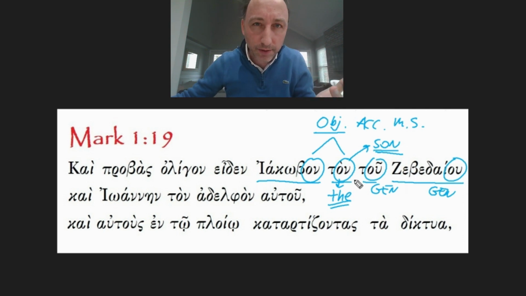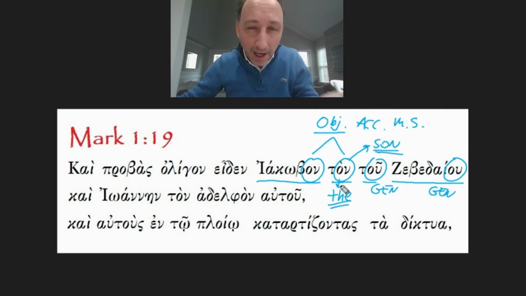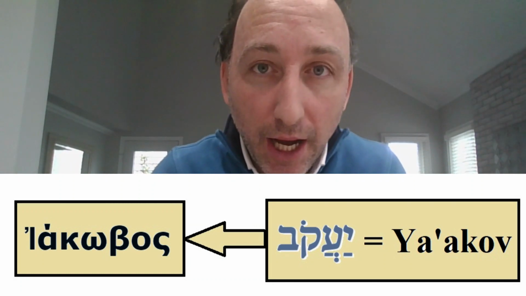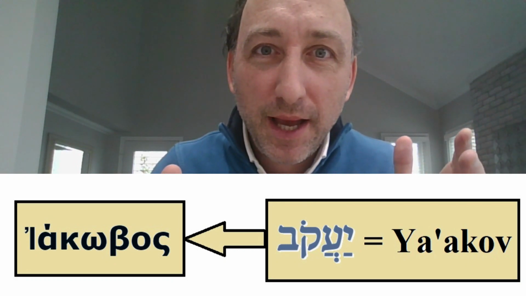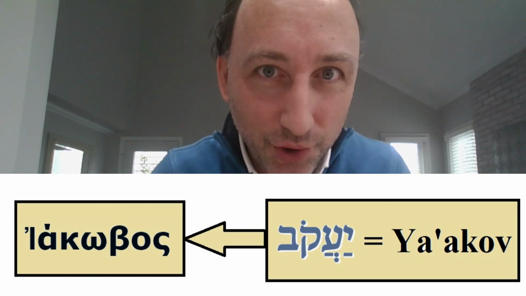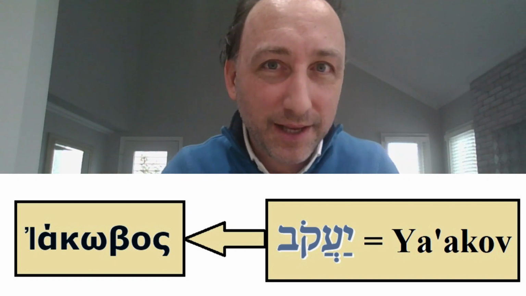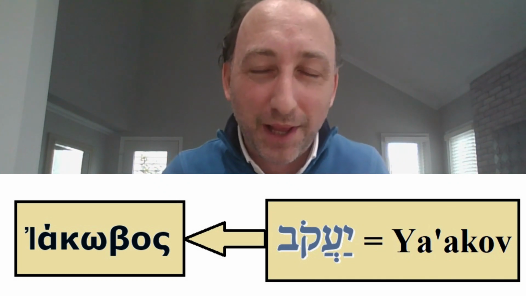Now, who is this Iakobon? Well, you would tell me, that's James, right? Well, let's spend some time to understand why Iakobon turned into James in English. Now, the Greek name Iakobos is just a Hellenization of the Hebrew name Yaakov. And Yaakov in Hebrew is not even a great name, to be honest, because it means literally the supplanter, the one that comes from behind and takes your place and trips you maliciously to take your place, the supplanter.